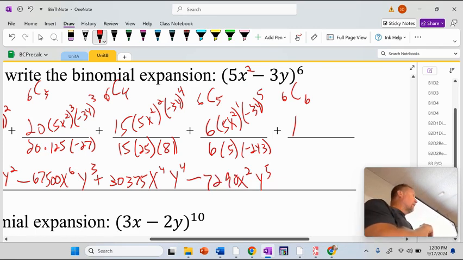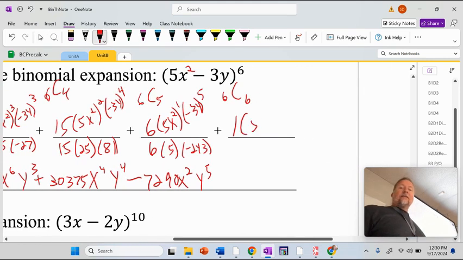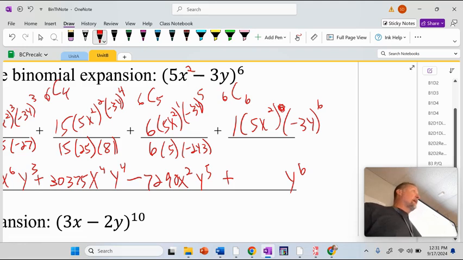Everyone okay? Following along? Those are the numbers. And then I really don't have to write this, but 5x squared to the 0 is just 1. That's a 0. And then negative 3y raised to the 6th, which is y to the 6th. And then 243 times 3, that's a plus. Thought I got this last hour. 640, 729.